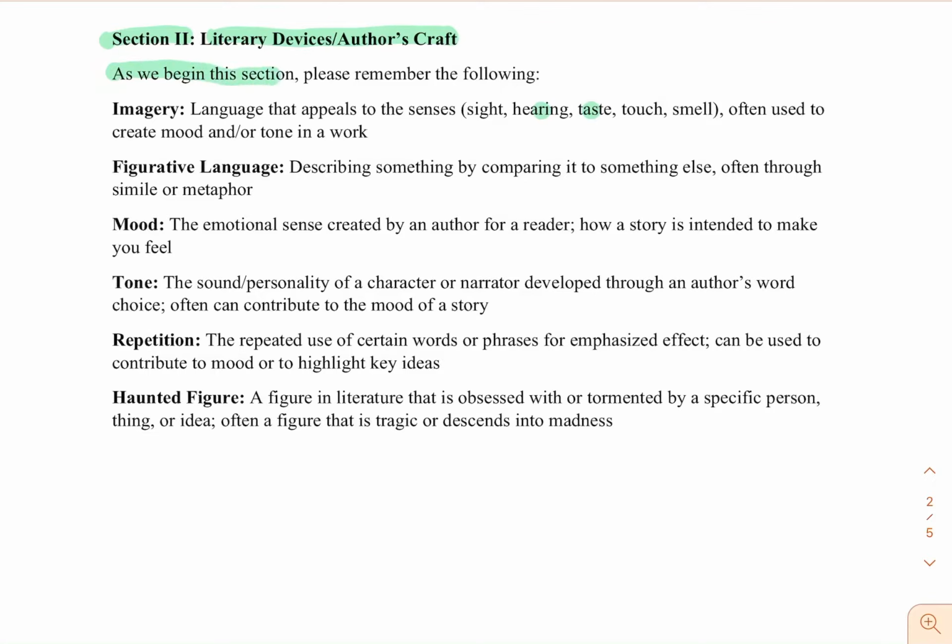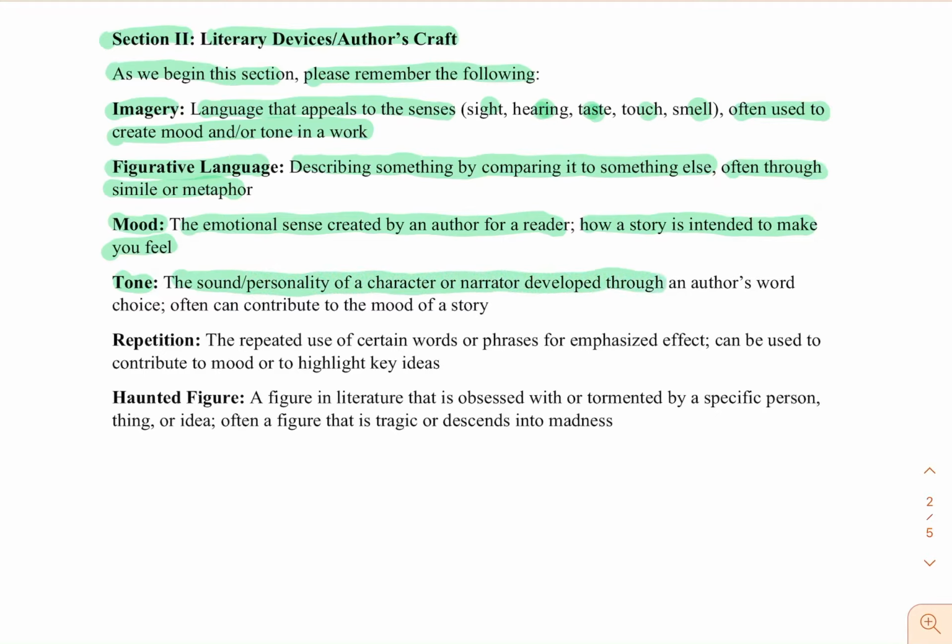As we begin this section, please remember the following. Imagery: language that appeals to the senses with sight, hearing, taste, touch, and smell, often used to create mood and or tone in a work. Figurative language: describing something by comparing it to something else, often through a simile or metaphor. Mood: the emotional sense created by an author for a reader, how a story is intended to make you feel. Tone: the sound/personality of a character or narrator developed through an author's word choice, which often can contribute to the mood of a story.